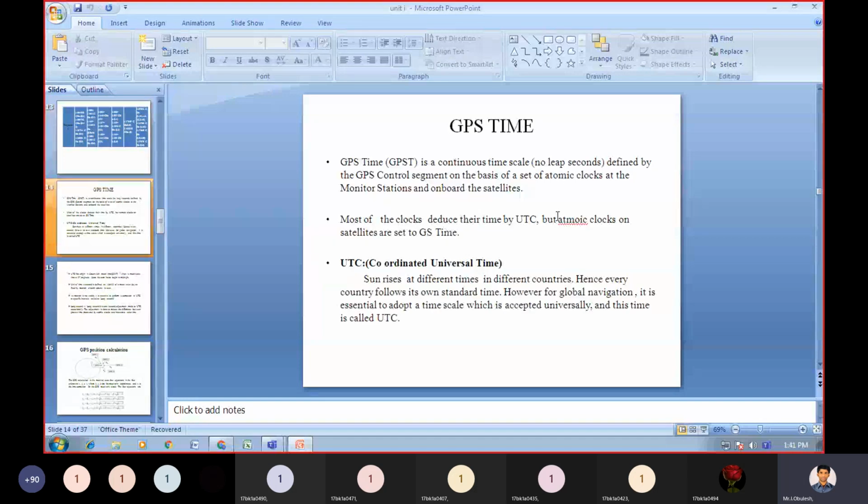Then the next is GPS time, Global Positioning System time.